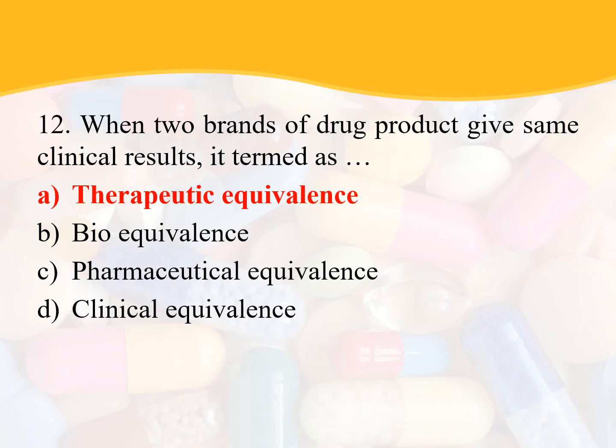And the next one is, when two brands of drug product give the same clinical results, it is termed as. The answer is therapeutic equivalence. Drugs are considered to be therapeutic equivalents only if they are pharmaceutical equivalents and if they can be expected to have the same clinical effect. That is the basic definition. So the drugs that are expected to have the same clinical effect and safety profile are called therapeutic equivalents. So the option is A, therapeutic equivalence.